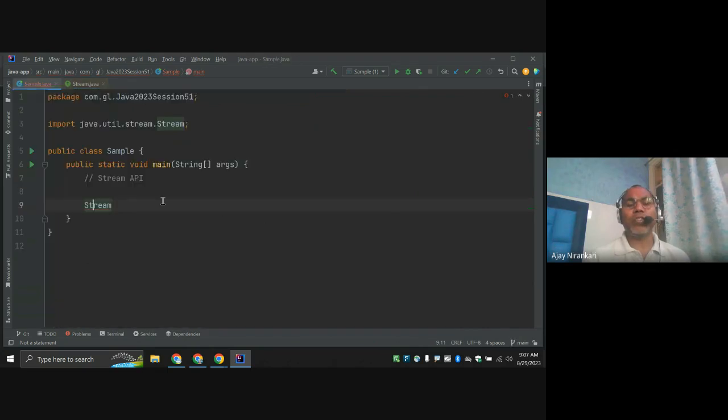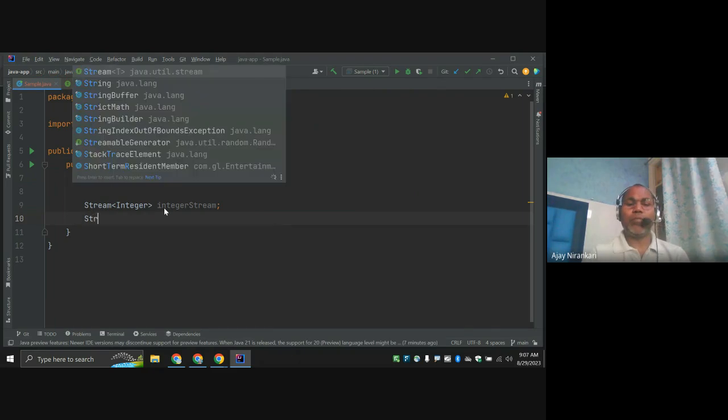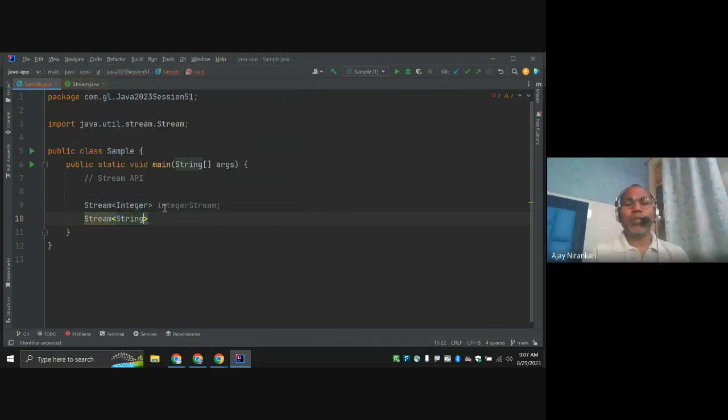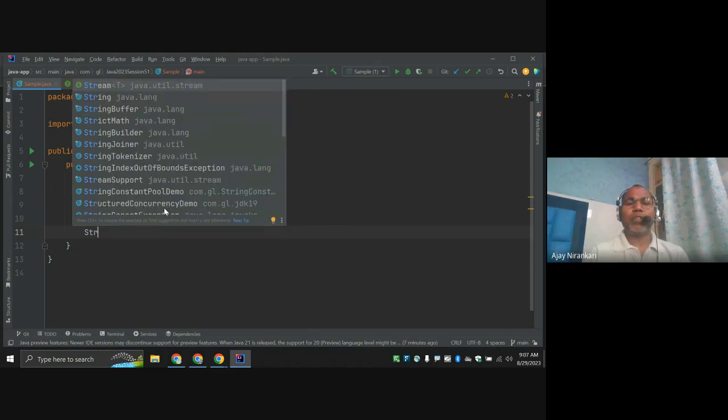Stream of maybe a string, because they are going to process data. Data may be integer, may be a string, maybe a number. A stream of strings, or a stream of any object.